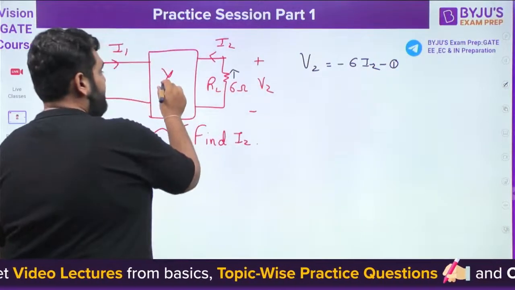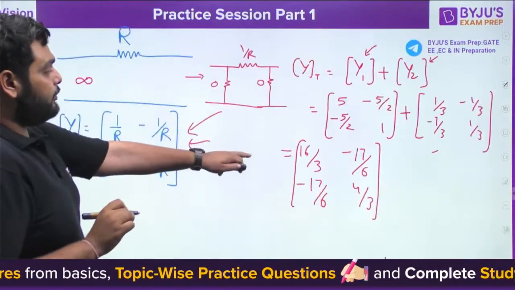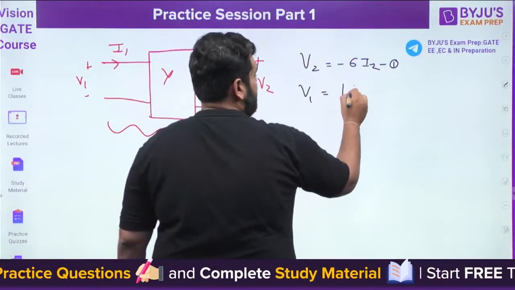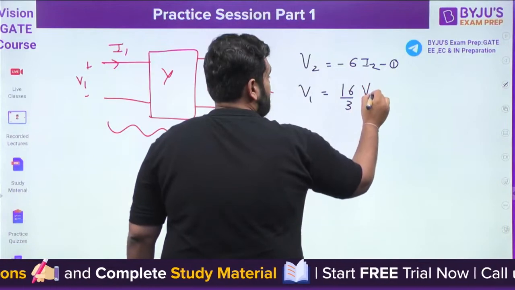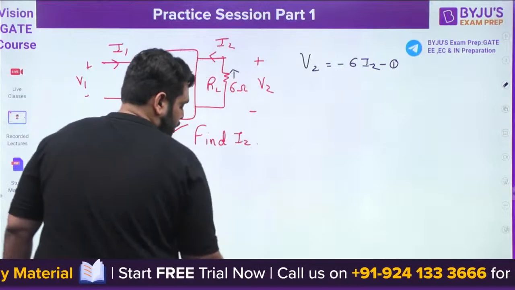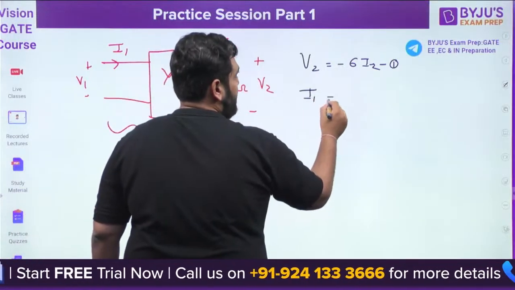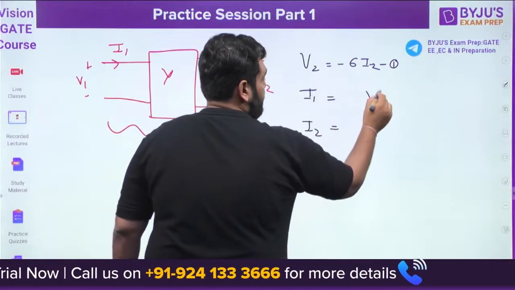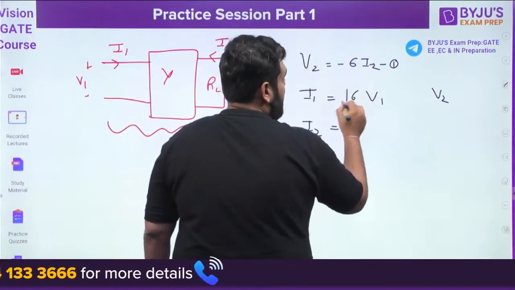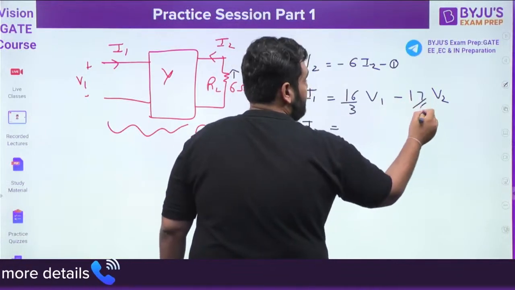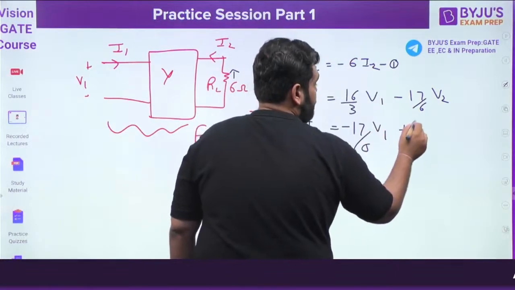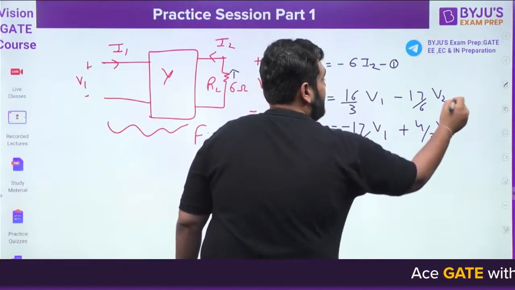Next, I have a y parameter also, so I can write down the equation. Sorry, my fault. The y parameter is given. I have a y parameter equation. So the y parameter equation will be I1 is equal to y11 V1 plus y12 V2. So we have 16 by 3, minus 17 by 6. Then we have minus 17 by 6, and we have 4 by 3. So in this way, we have the second and third equation.